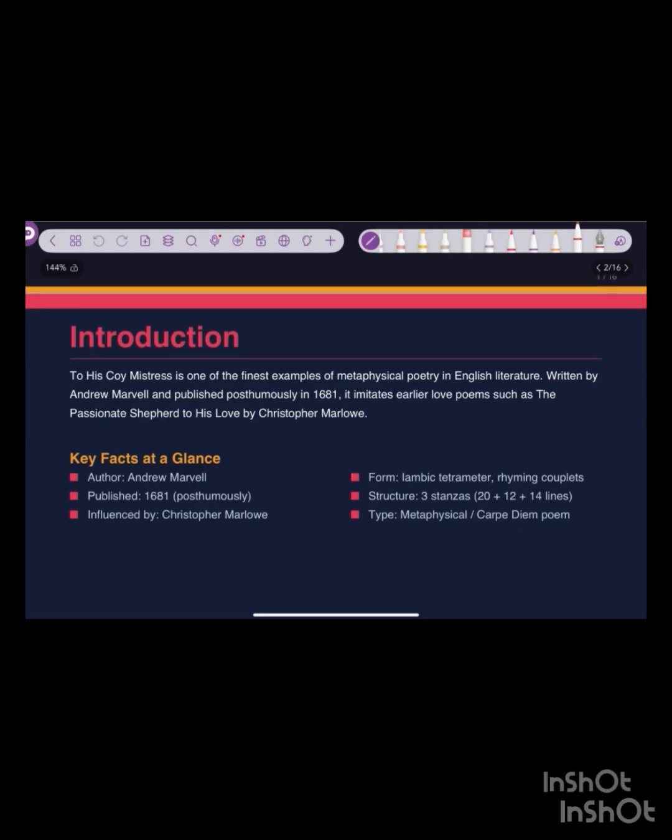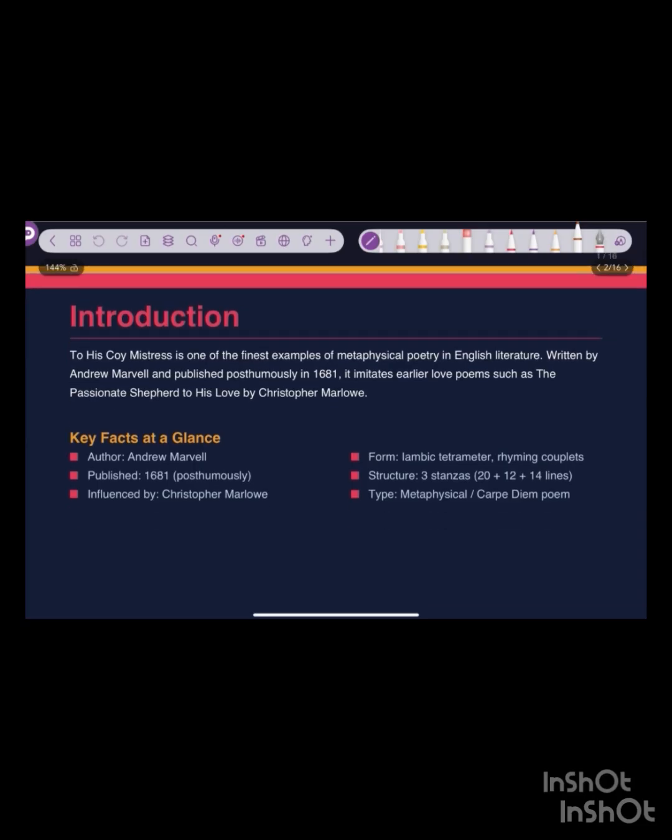So, introduction. To His Coy Mistress is one of the finest examples of metaphysical poetry in English literature, and it is written by Andrew Marvell and published posthumously in 1681. It imitates earlier love poems such as The Passionate Shepherd to His Love by Christopher Marlowe.